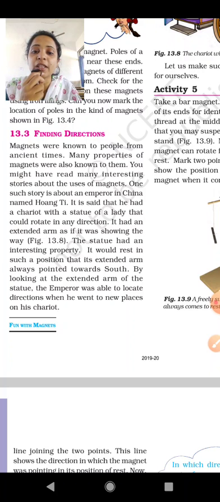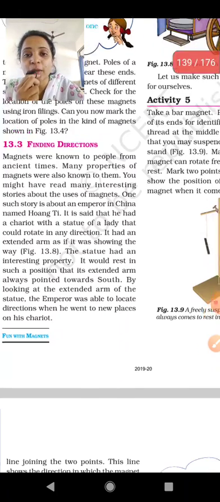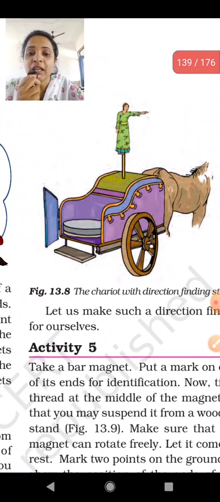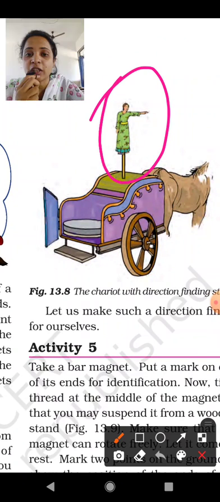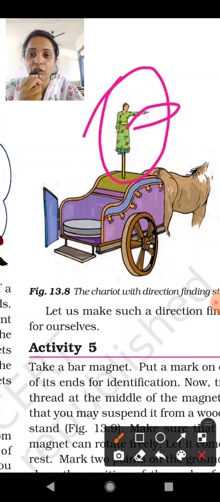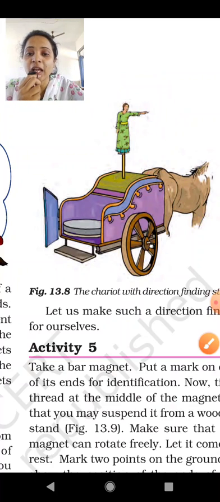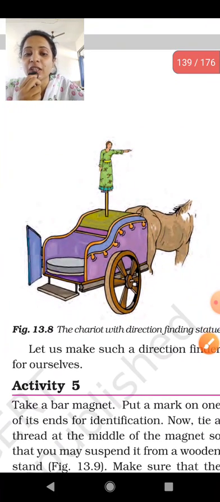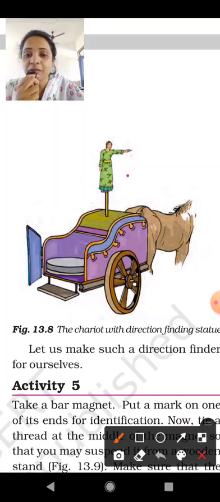One such story is about an emperor in China named Huang Tai. It is said that he had a chariot with a statue of a lady that could rotate in any direction. They are talking about this chariot, with a statue of a lady on the top and an extended hand pointing in a direction. Whose chariot is it? It is an emperor's.